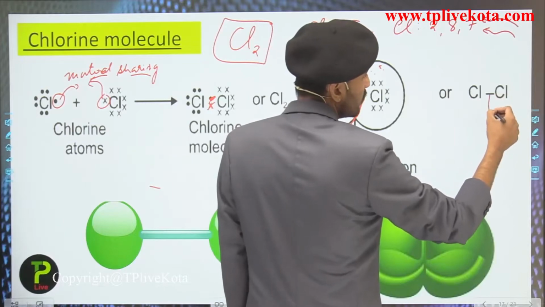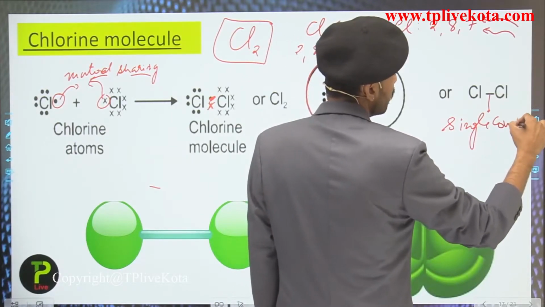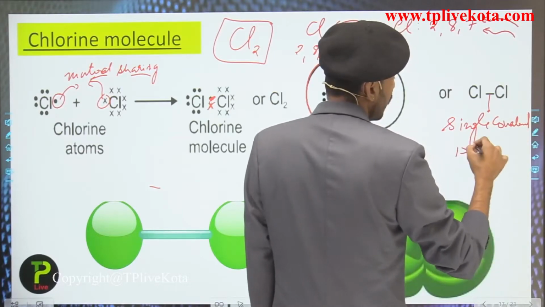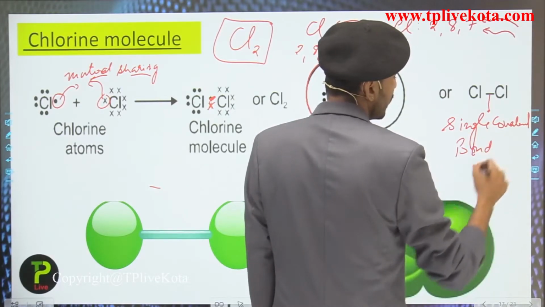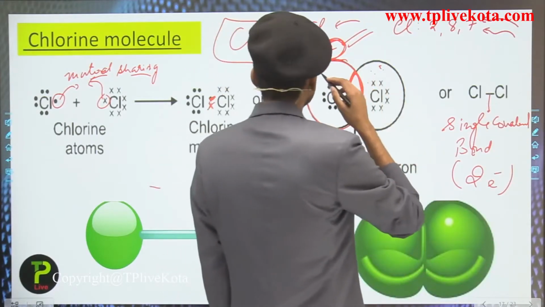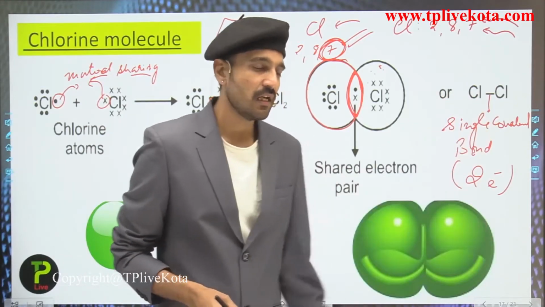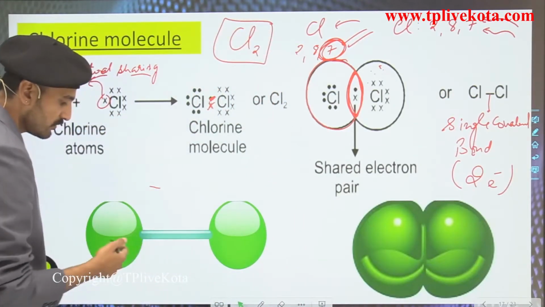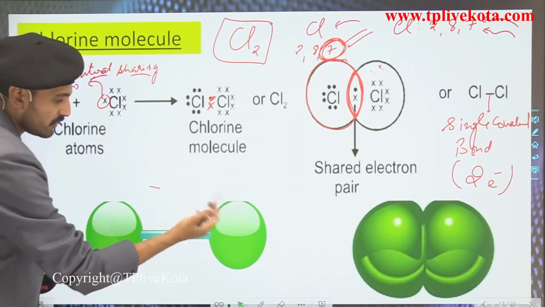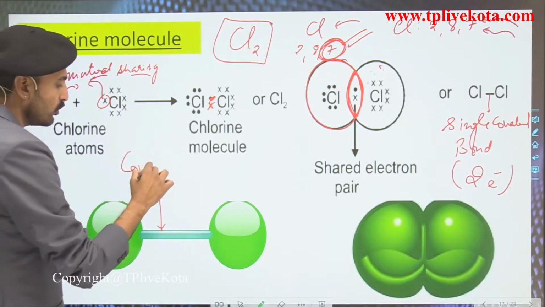So what is this? This is a single covalent bond, and it contains how many electrons? It contains 2 electrons. So the chlorine molecule is represented like this, that is Cl-Cl. In this representation, the chlorine atoms are covalently bonded, so this is also representing a covalent bond.